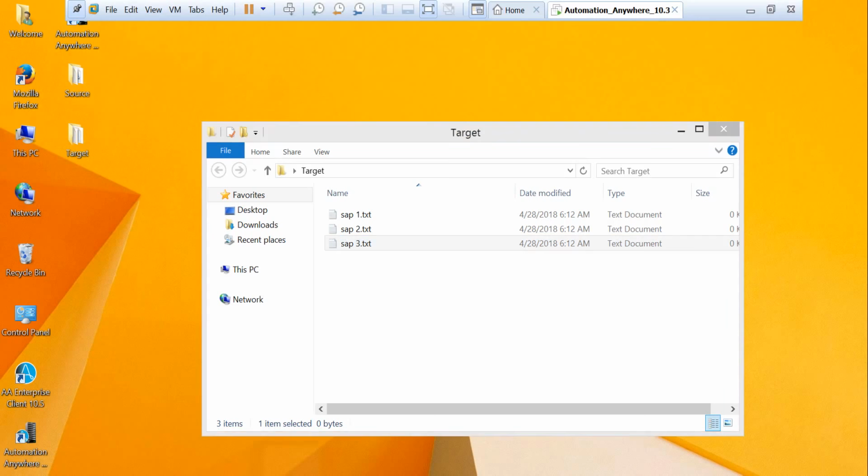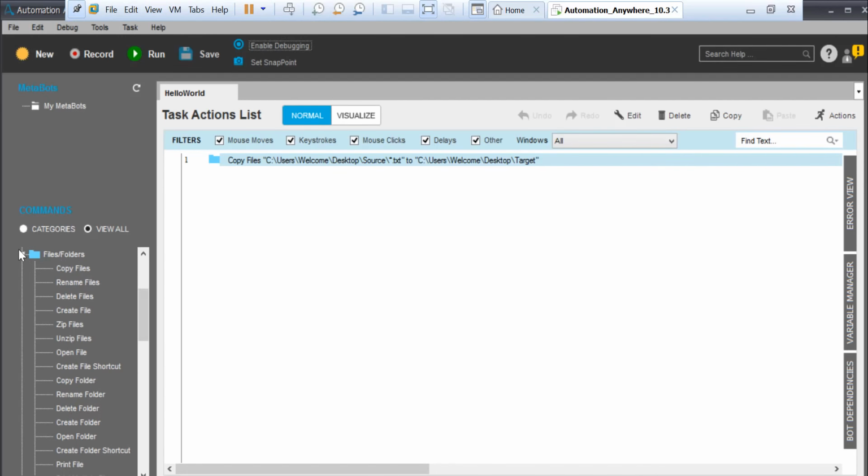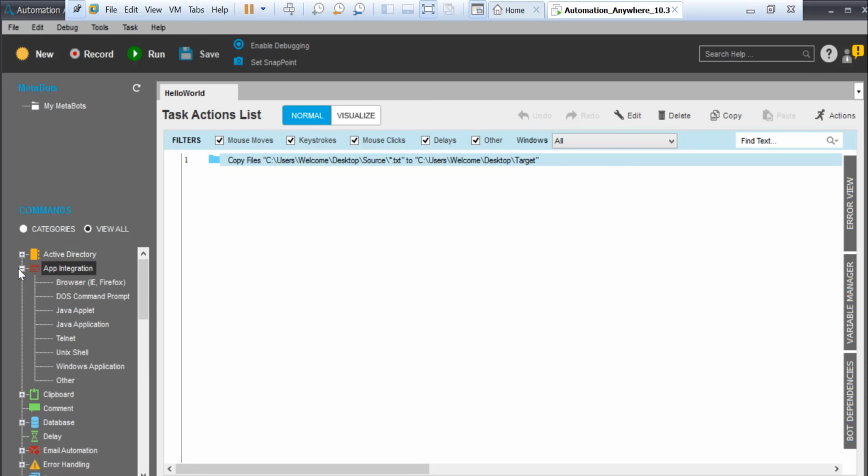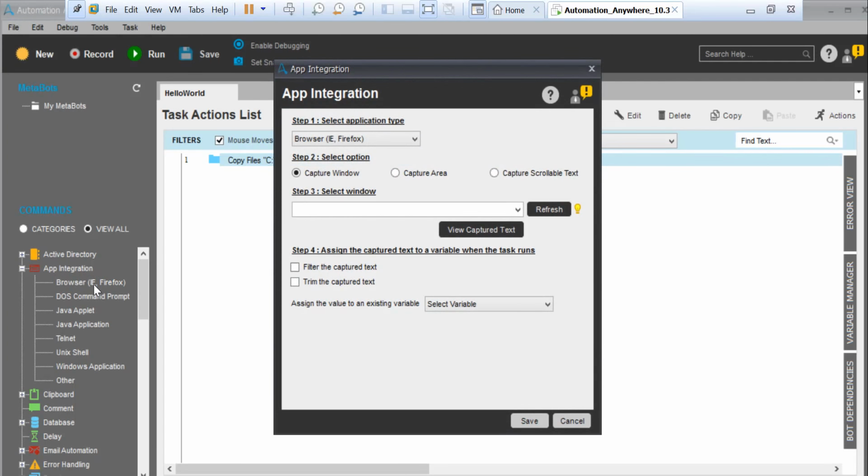Now the way we have done this, there are a lot of other features that can be automated. For example, Active Directory, or let's say applet app integration. Here we have some important features, like if you want to talk to a browser, if you want to open a browser and do something, here only two browsers are supported, Internet Explorer and Firefox, right?